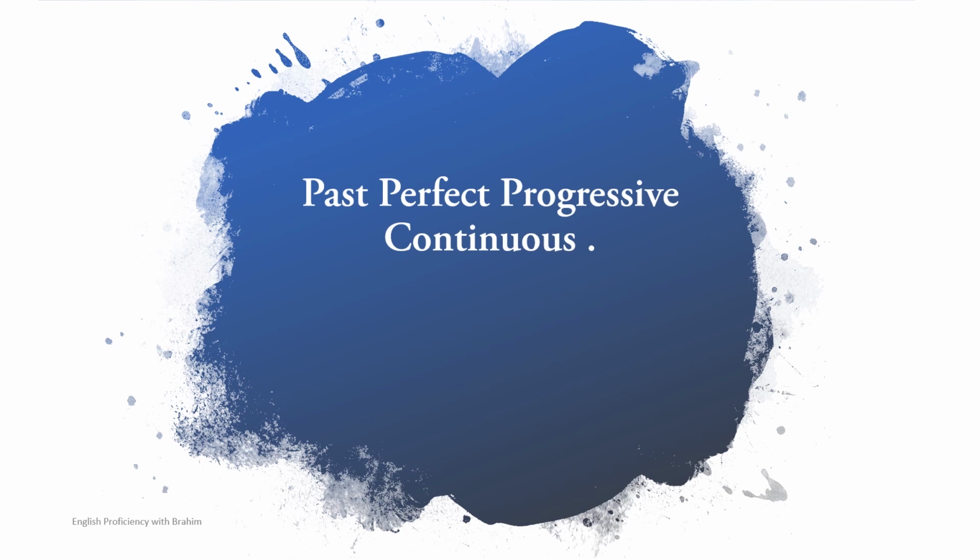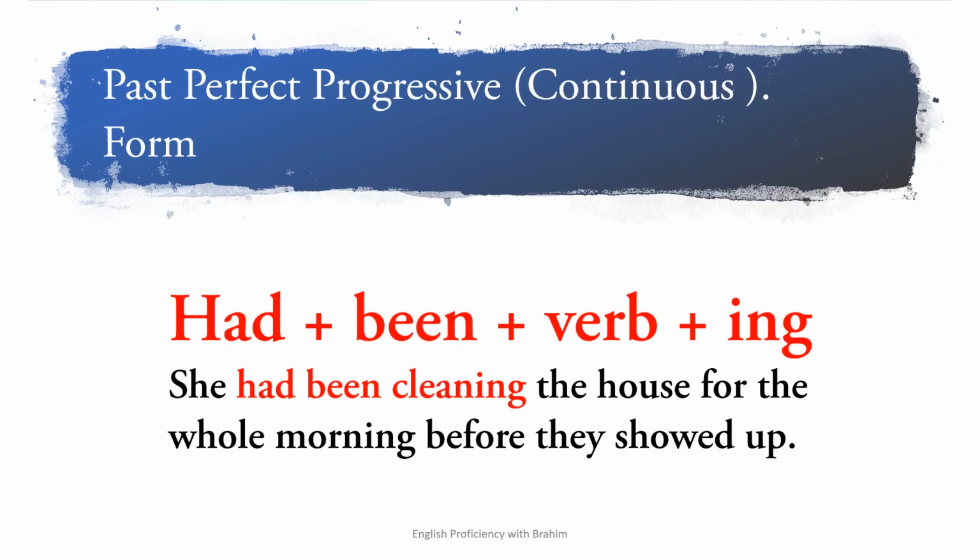So the form of the past perfect progressive or continuous is the following: had plus been plus verb plus ing. She had been cleaning the house for the whole morning before they showed up. Okay, she had been cleaning.